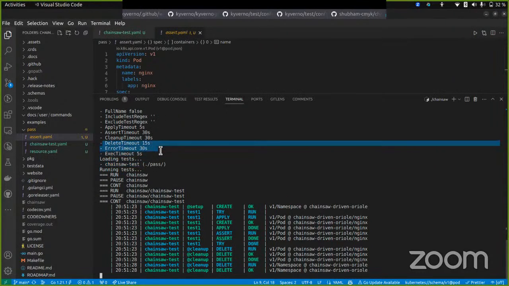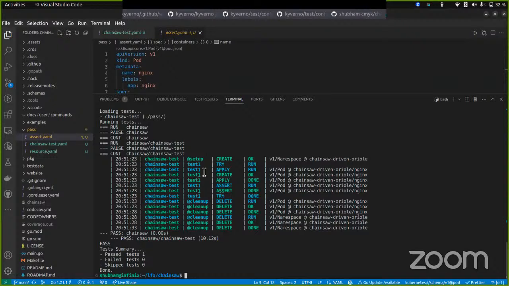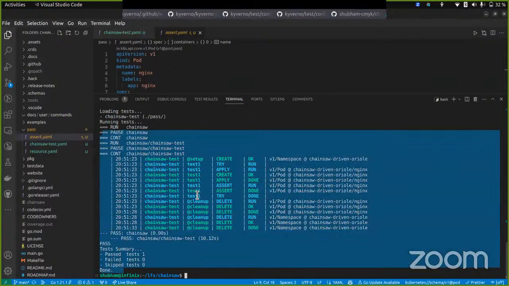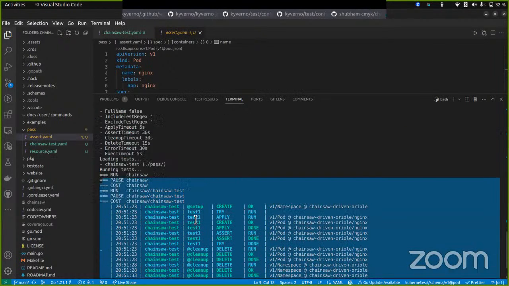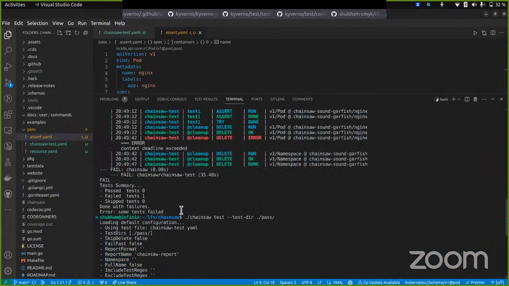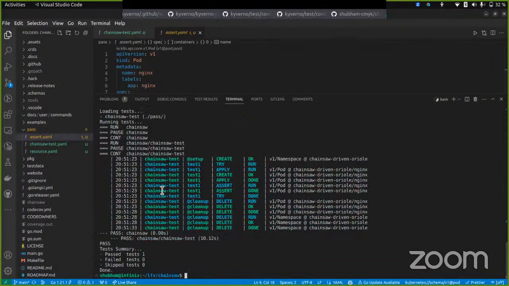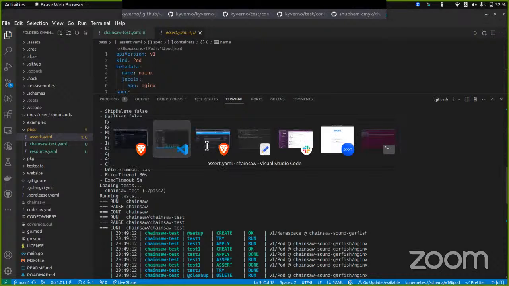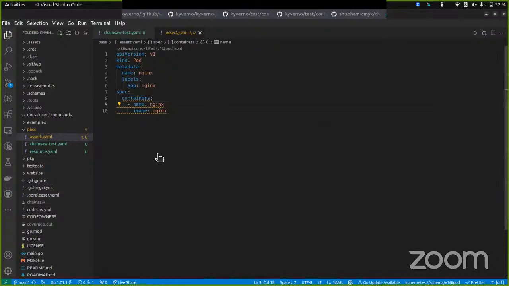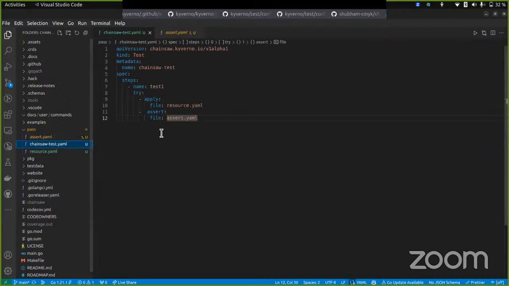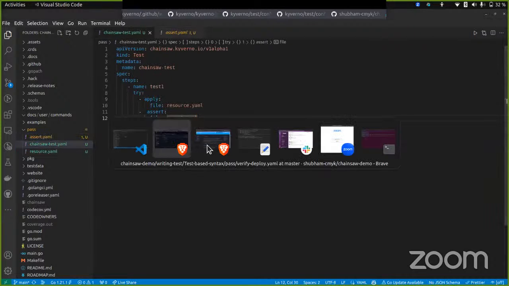The deletion timeout is 15 seconds, but the resource definitely didn't get cleaned up in 15 seconds. Okay, this time it passed. Luckily, the resource got cleaned up, but I think we need to raise this default time to at least 30 seconds. The resource doesn't definitely get cleaned up in 15 seconds. Okay, so this is how we can simply write a simple test in Chainsaw.